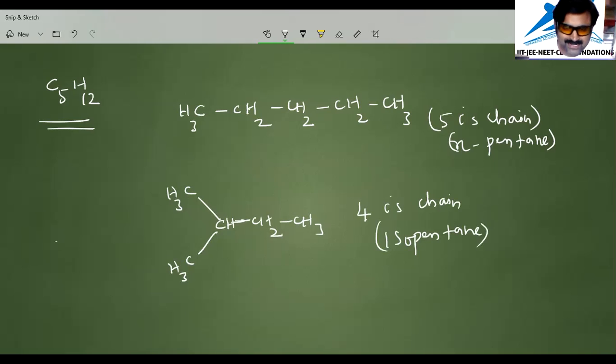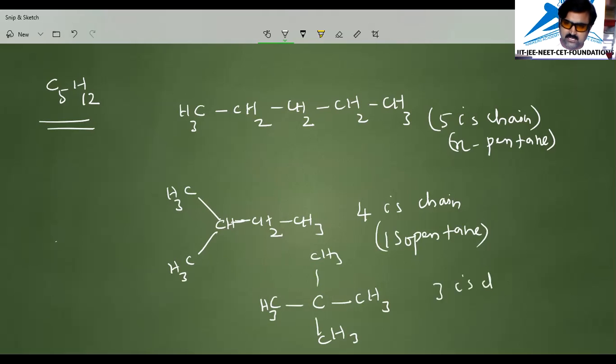Now, let us see another one. Here we have a carbon with 4 other carbons like this. This is CH3, CH3, CH3. Here you can take any one as the chain, a 3 carbon chain. The 3 carbon chain is the main carbon chain.